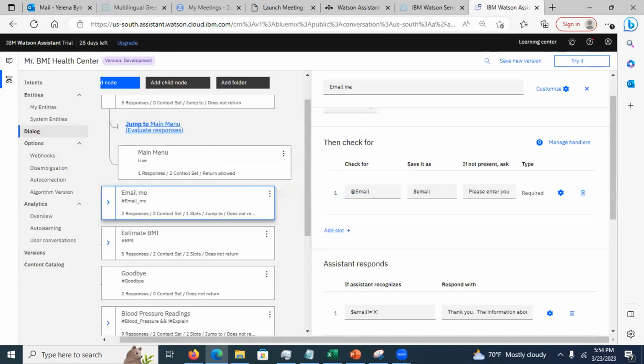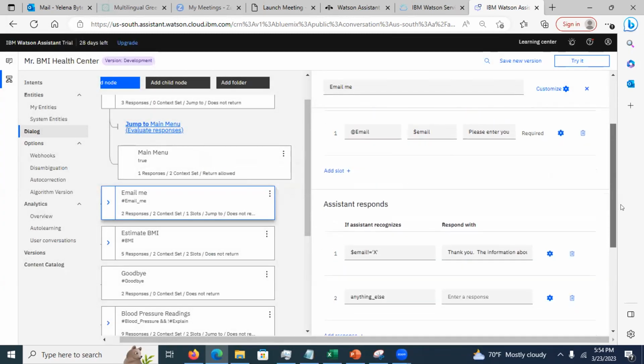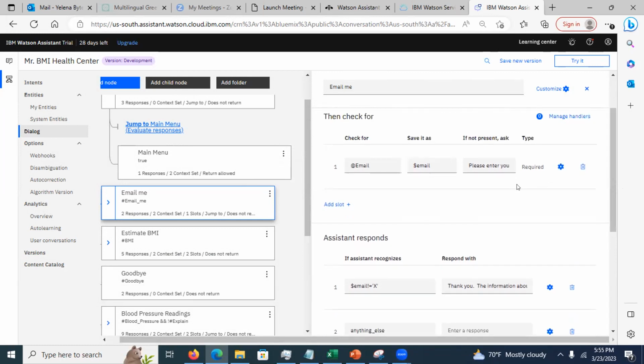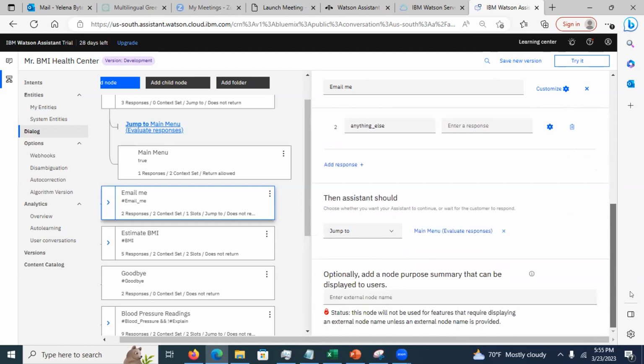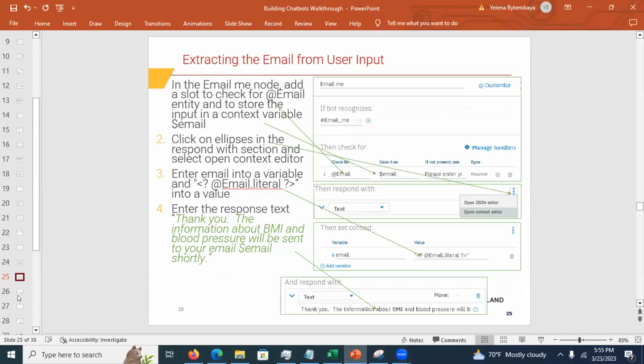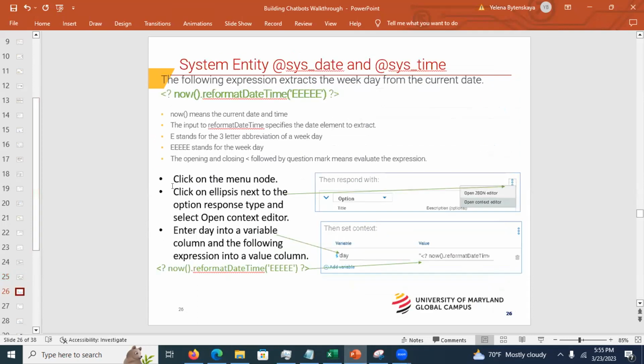Okay, I want to discard changes. So see, this is a slot. What I'm also doing is that if you exhausted the number of attempts, I'm setting the email to dummy X. And if it's dummy X, then the user did not provide an email, right? Okay. Now, just know this is a little bit hard. You would have to start early for this part. Okay, now, date.